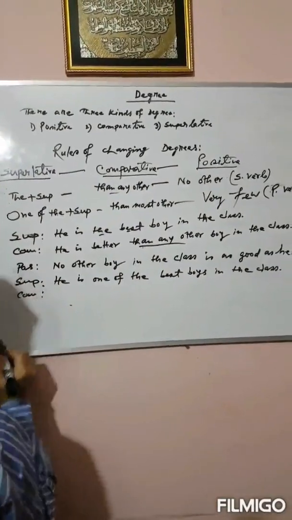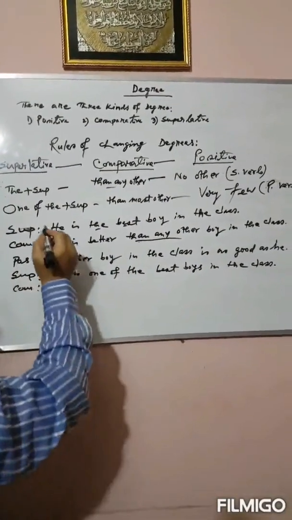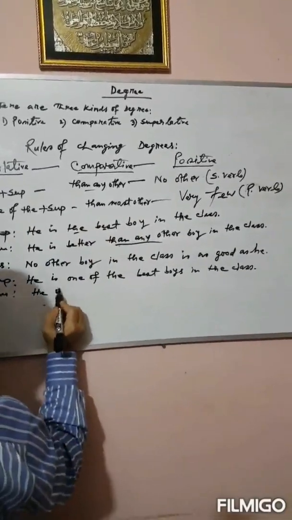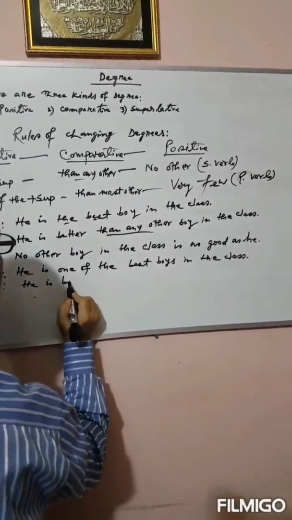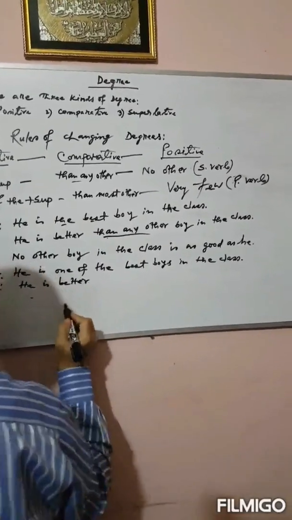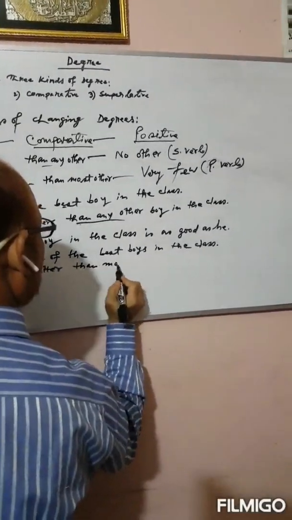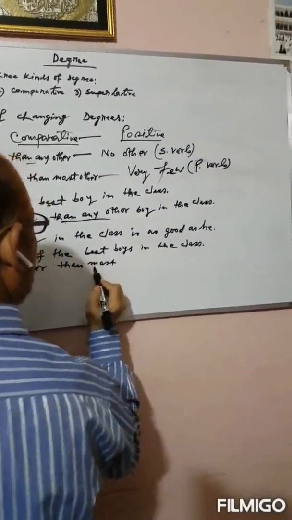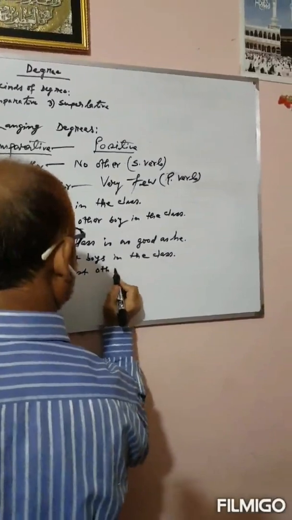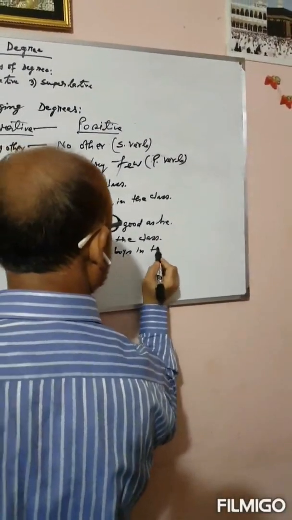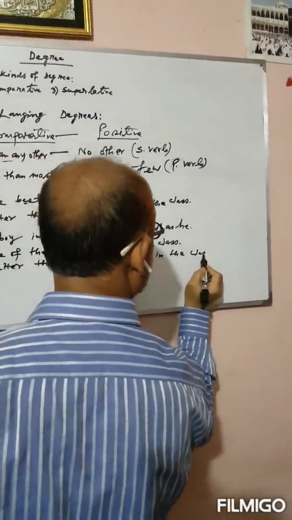Comparative form, have a look: than most other. So he is better than most other boys in the class.